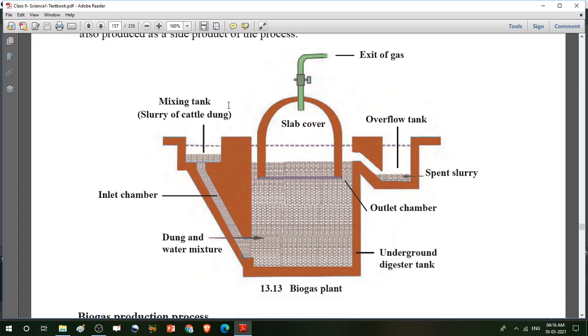This is a biogas plant. Here this is the inlet chamber. From this inlet chamber, the slurry of cattle dung is inserted, and here this is a big tank, where the dung and water mixture is kept. Then this is the outer cover of this plant, and this is an outlet, and here the slurry, the left product, the wastage.